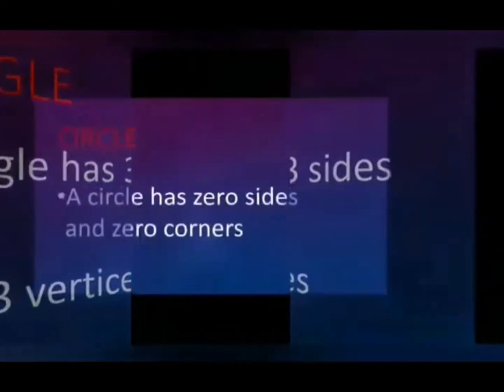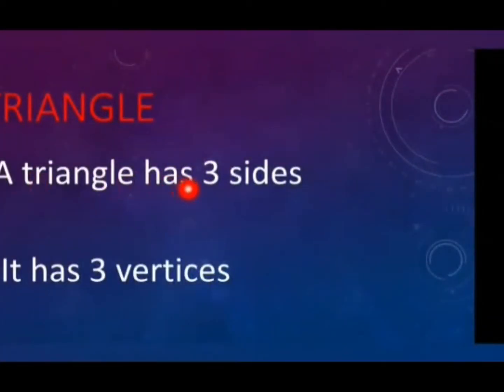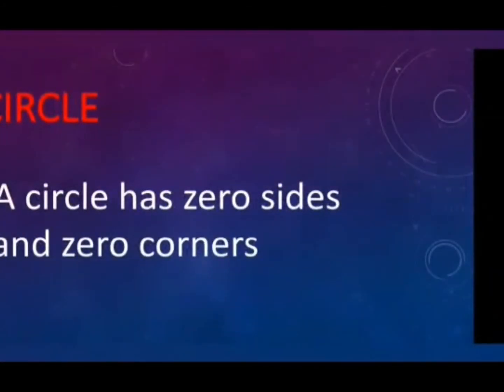And triangle. A triangle has 3 sides and it has 3 vertices. Circle. A circle has 0 sides and 0 corners.